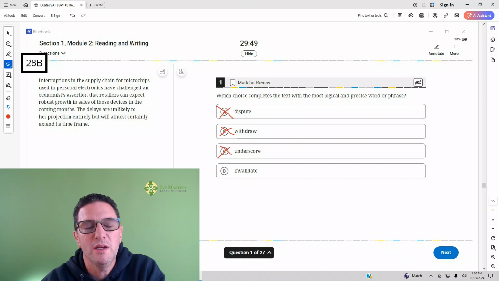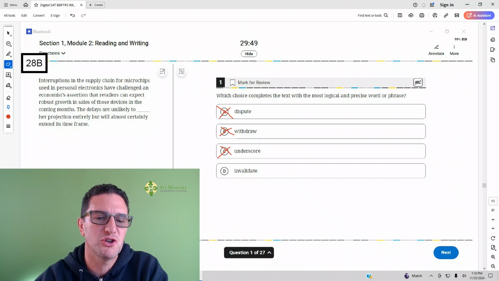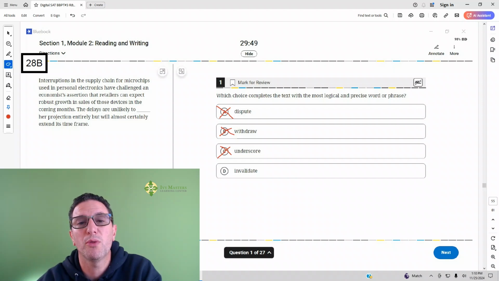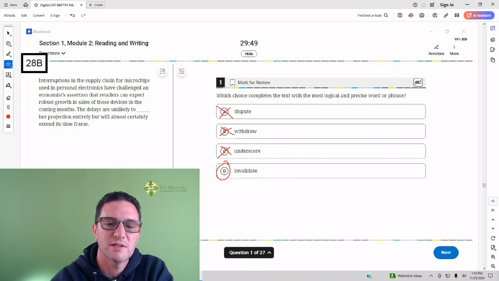So hopefully, answer choice D, the delays are unlikely to invalidate her projection, which matches well with what I said, which was make her a complete liar or make the projection completely wrong. So it's unlikely to invalidate, make it not valid, not true, her projection entirely, but will almost certainly extend its time frame. Answer choice D is definitely the best answer here.